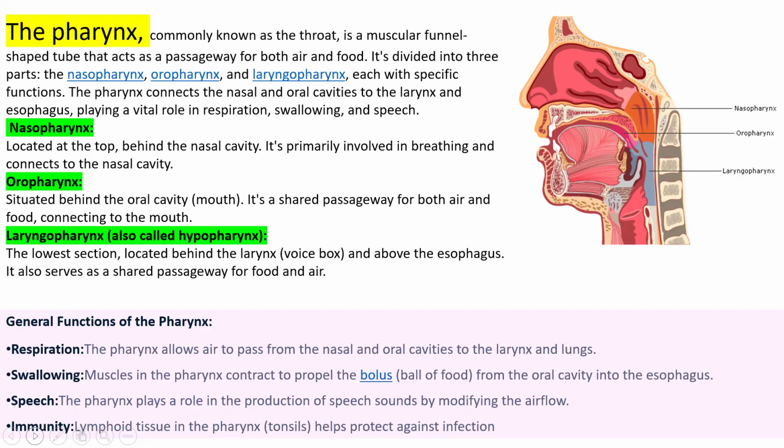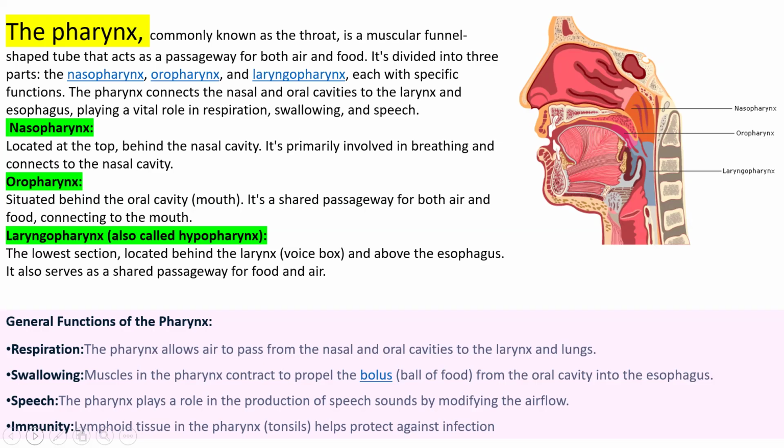The functions of the pharynx are respiration and swallowing of the bolus from the oral cavity to the esophagus. It helps in speech, and it also contains lymphoid tissue in the pharynx, the tonsils. Tonsil is a lymphoid tissue.